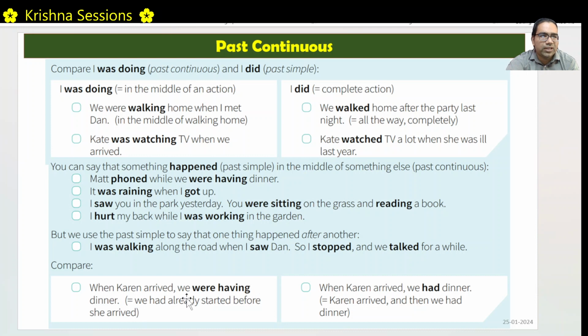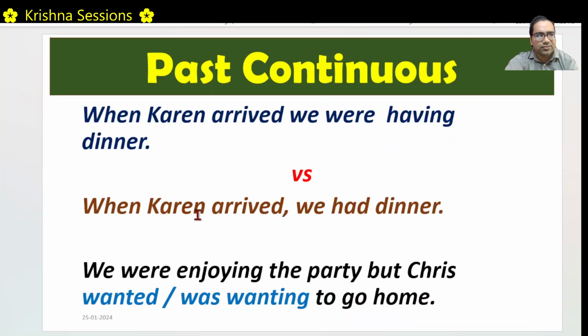When Karen arrived, we were having dinner. What does this mean? We were having dinner, and in between that, Karen arrived. That means we are having dinner between 8 p.m. to 9 p.m. and Karen probably arrived at 8:30 p.m. Now, when Karen arrived, we had dinner. That means after this part, this thing happened. The difference is that when Karen arrived, we had dinner. That means this arrival is not in between something. Karen arrived first and then we had dinner, probably with Karen. All of us had dinner together. So Karen arrived and we had dinner. Right? That answers this question.